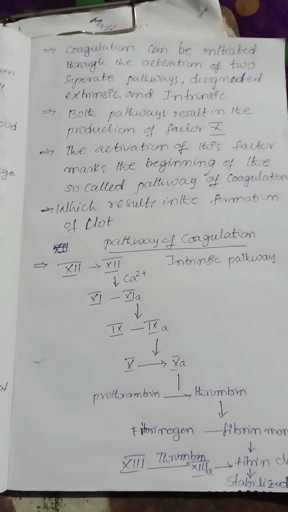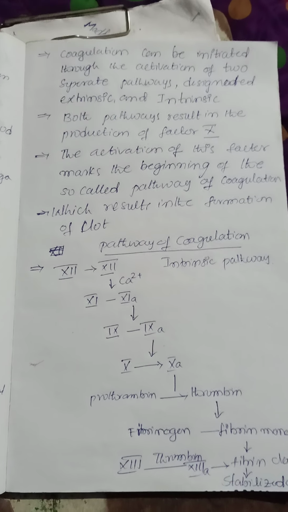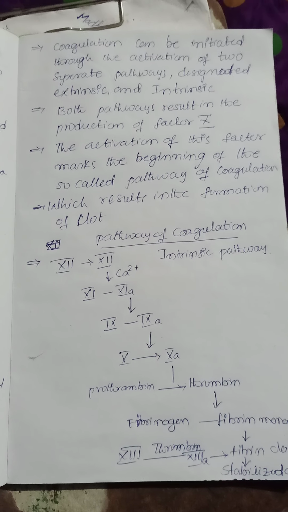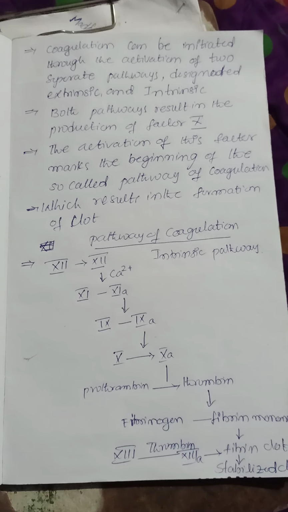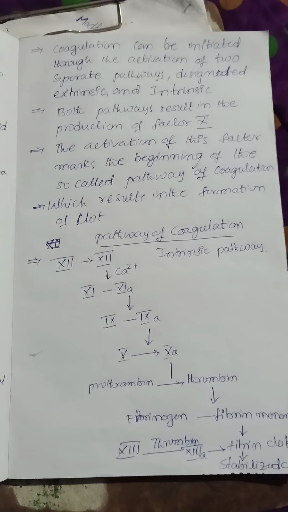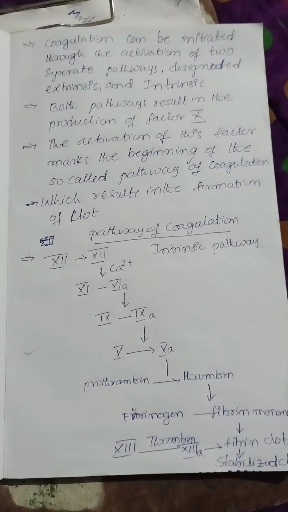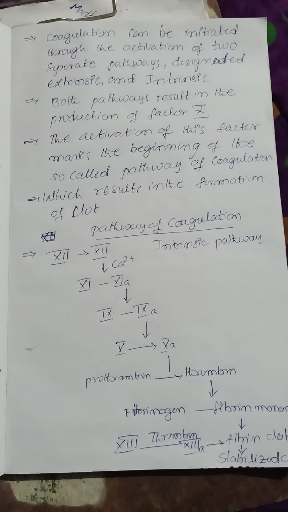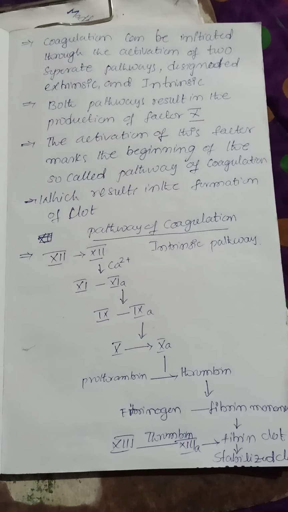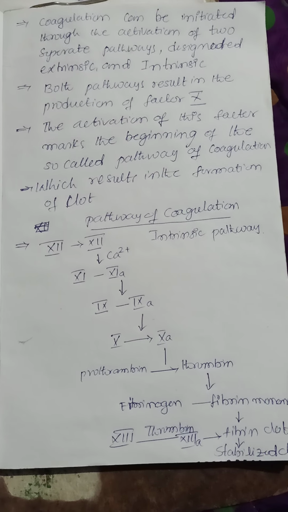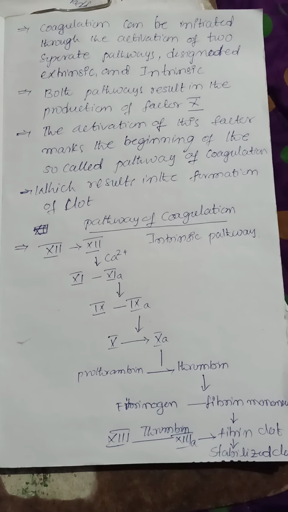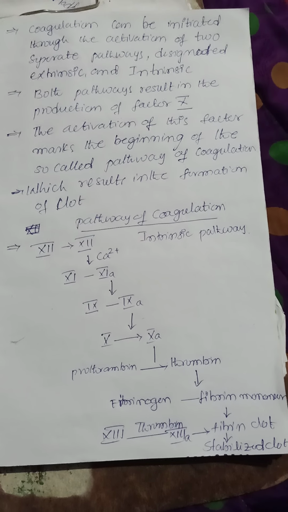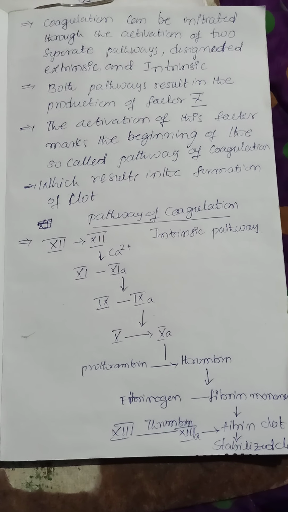Both the pathways result in the production of factor 10. Once again, I am repeating: coagulation will be initiated through the activation of two separate pathways, the extrinsic pathway and the intrinsic pathway, and both result in the production of factor 10. What factor 10 is, and what the factors from 1 to 13 are, I will explain in the next video. Activation of these factors begins the so-called pathway of coagulation, which results in the formation of a blood clot.